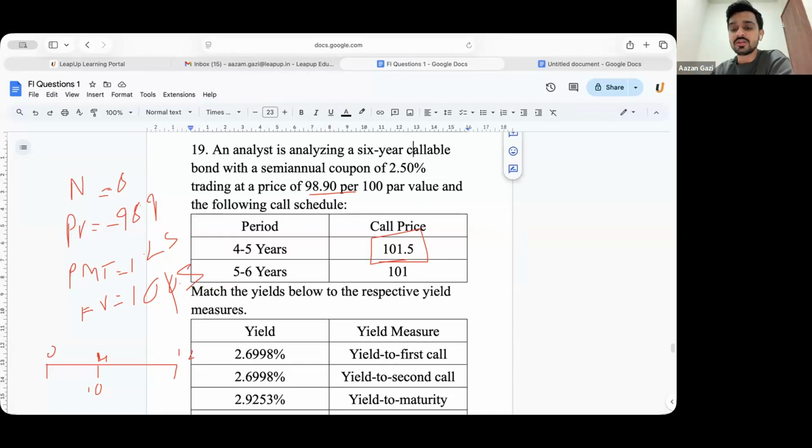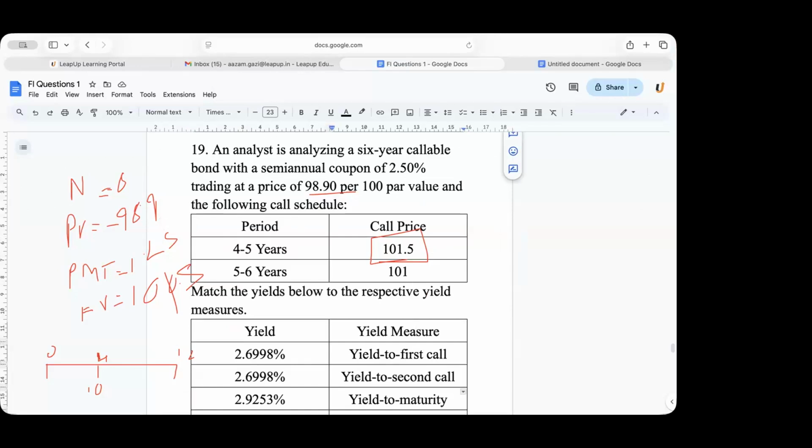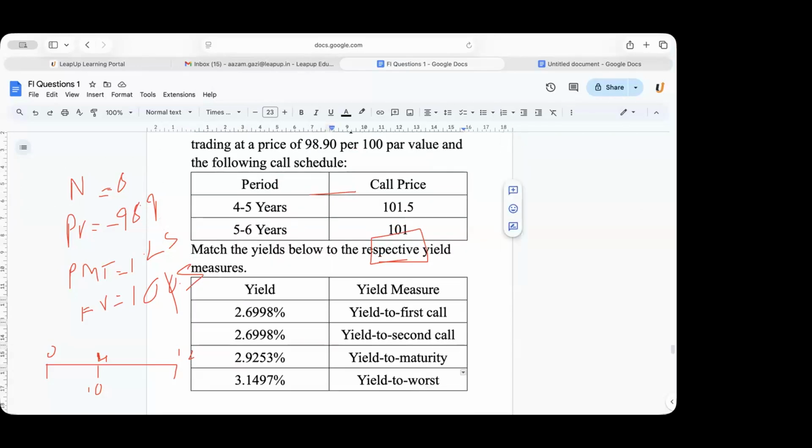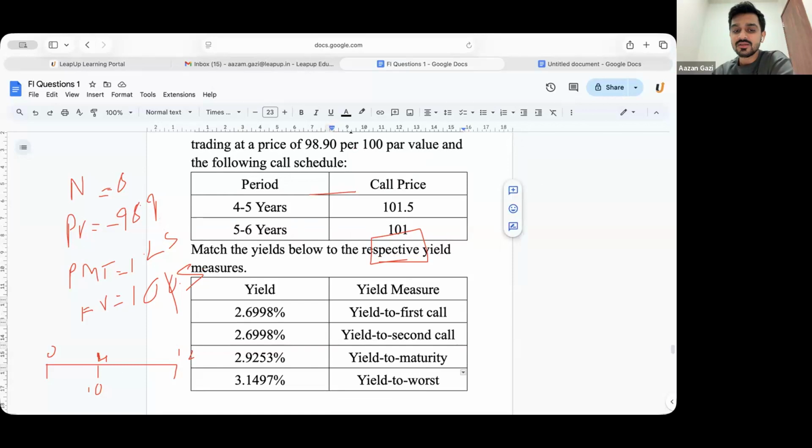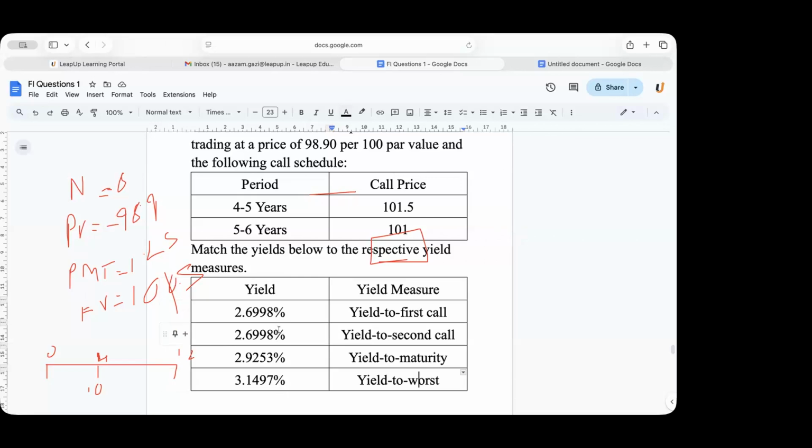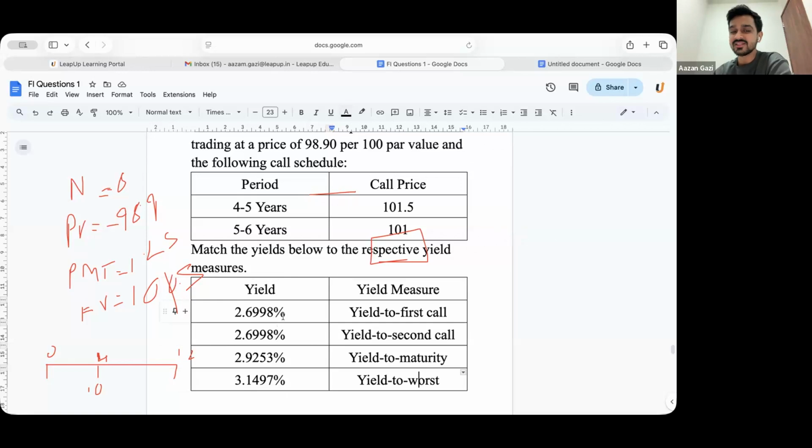Like when the bond matures, what is the yield to maturity? 2.69. 2.6998. Which is the worst yield? The YTM. That is why yield to worst would also be 2.6998.